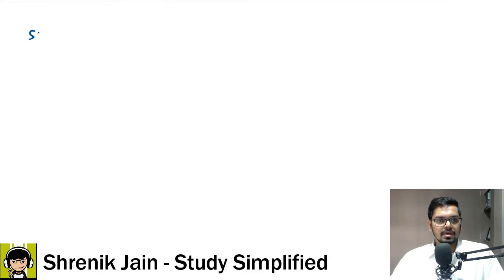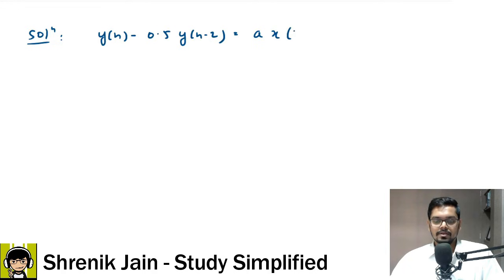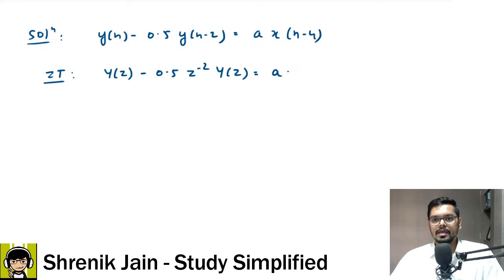So the very first step is the difference equation. The difference equation was y of n minus 0.5 y of n minus 2, that is equal to a into x of n minus 4. Just recheck whether I have written correctly or not. Yes, I have written correctly. So now what's next? What's next is I will do the z transform. Okay, if I do the z transform, then y of z minus 0.5 z to the power minus 2 y of z, that is equal to a into z to the power minus 4 x of z, right?